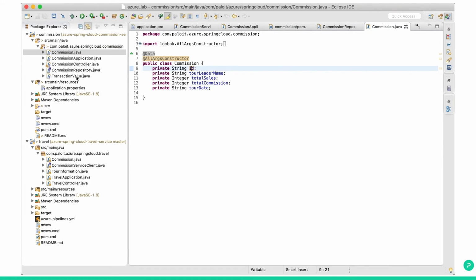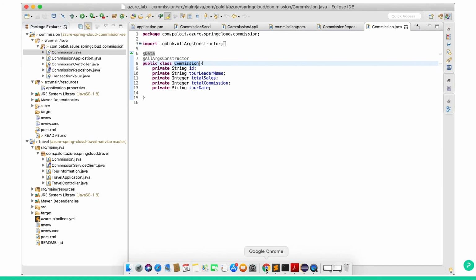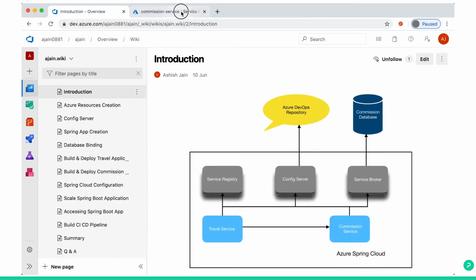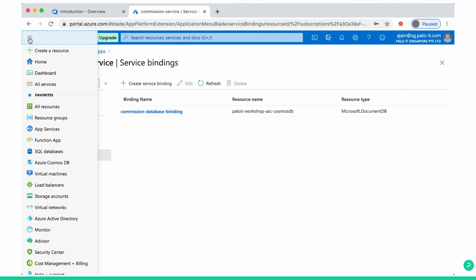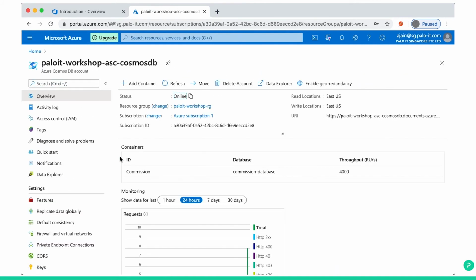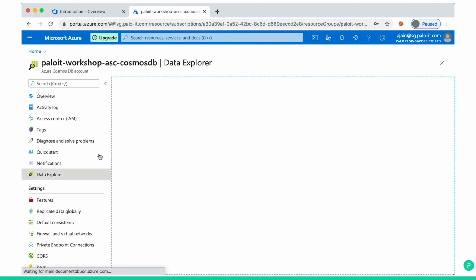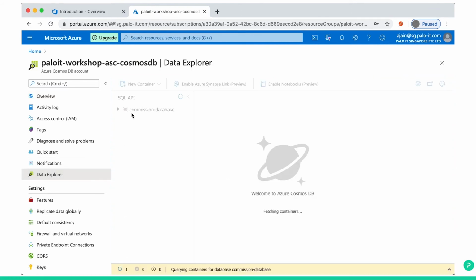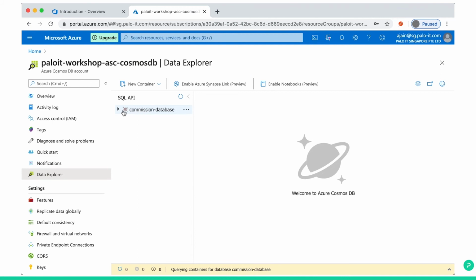If we are automatically connected, then there should be a table or entity named commission in the database, as we already deployed the commission code to the commission service. Go to portal, go to home, database server, data explorer. So this is the commission database we created.